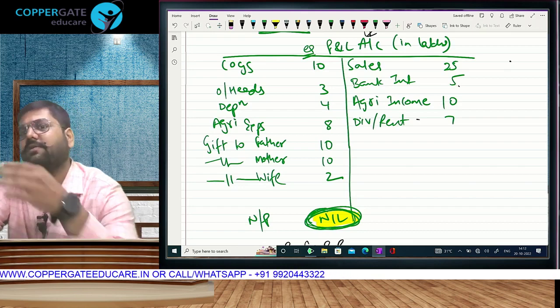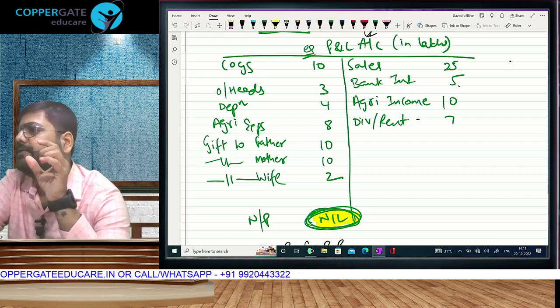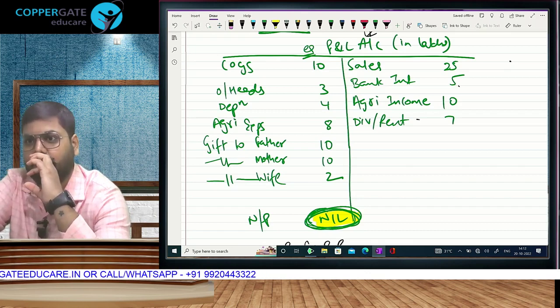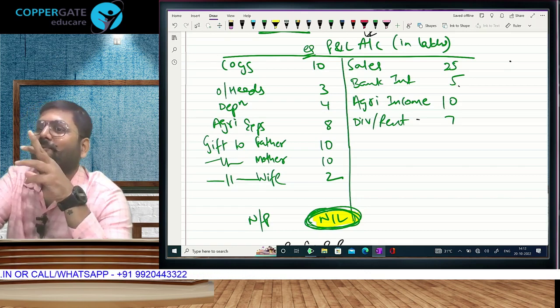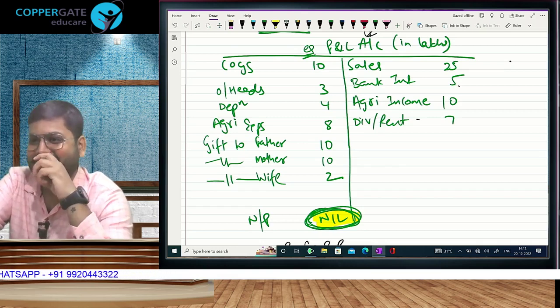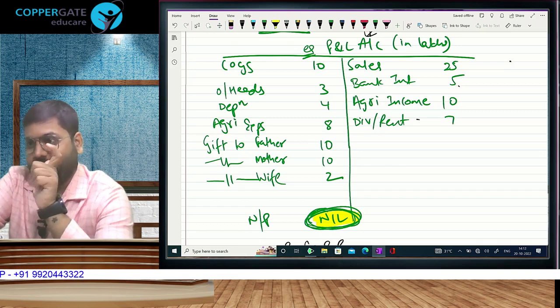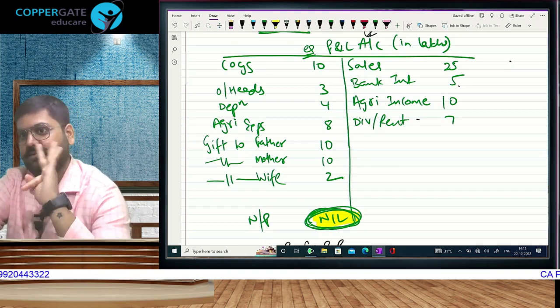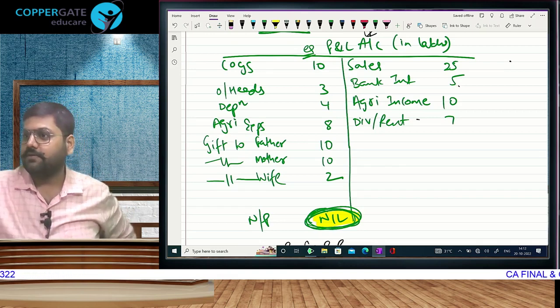By the way, you want to become CA inter or CA final? He is saying CA final. You want to become CA final? Meaning in front of your name you want CA, inter or final. So one day you have to give final.